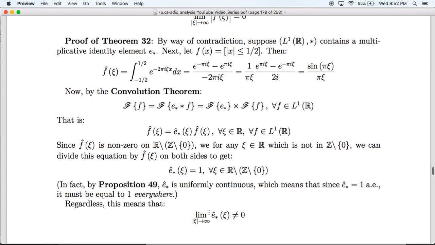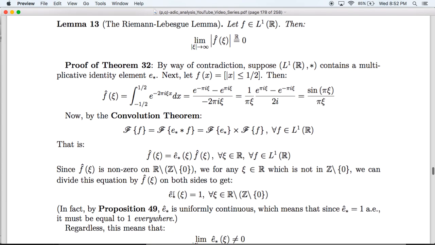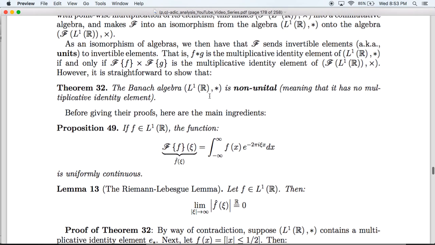Regardless of this, though, even just by showing that it's equal to 1 almost everywhere, we then have that the limit, as xi approaches negative or positive infinity, can never be 0. But that contradicts the Riemann-Lebesgue lemma, which says that if f is in L1, its Fourier transform has to decay to 0. So this means that our assumption that E star was in L1 was erroneous, and therefore there can be no multiplicative identity element in this algebra. So this proves that our Banach algebra, L1 of R with convolution, is non-unital.